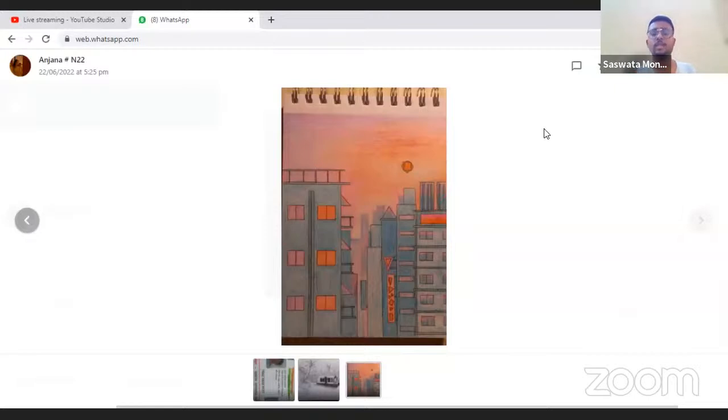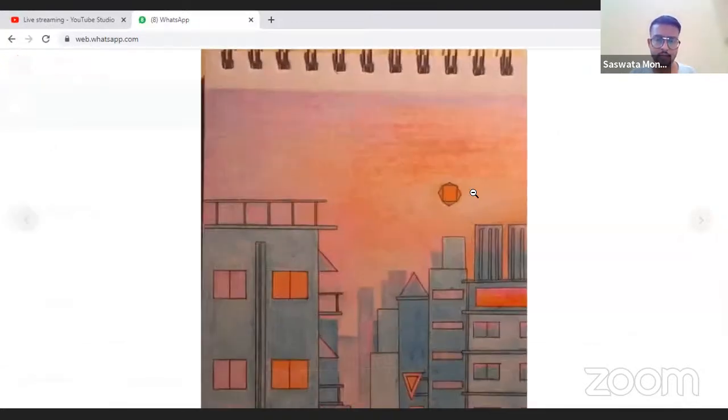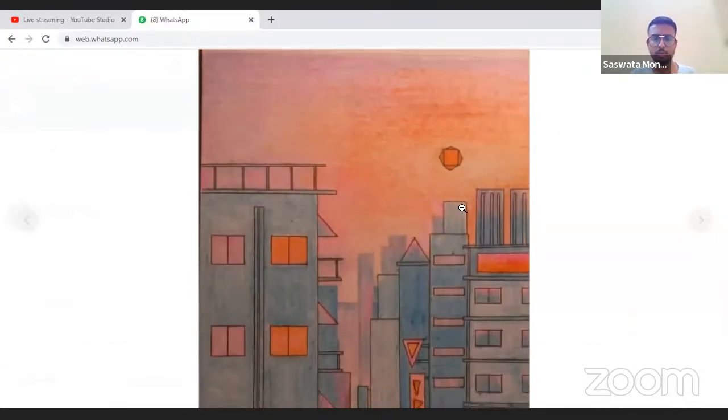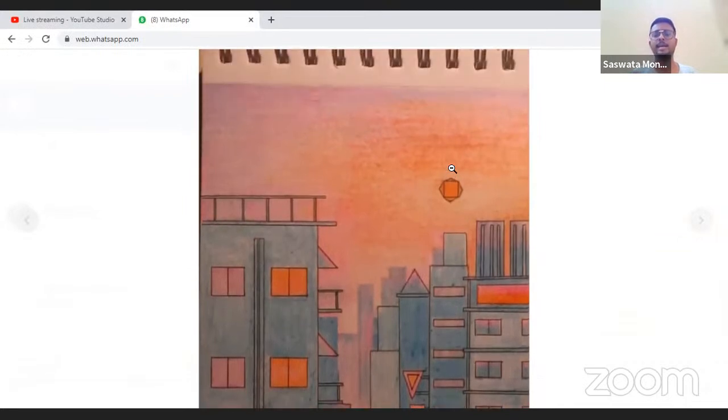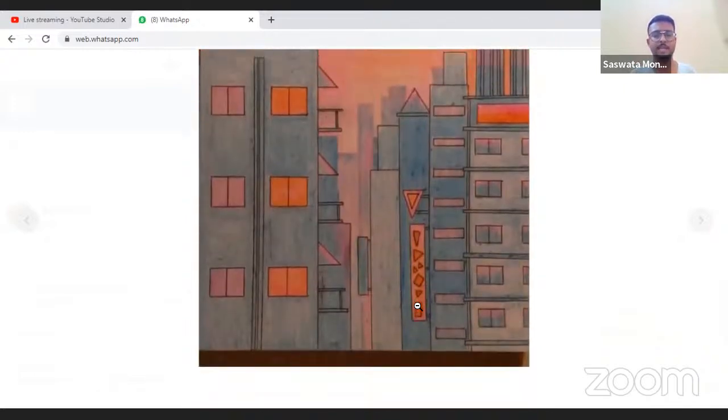So what I gave them was rectangle, square, and triangle. Using these you can form the composition. See how she has described the sun, it is a very good work. This is a very good color. I always ask students to use color pencil, the easiest way to do it, and the best thing to carry to the examination center, better than crayons.